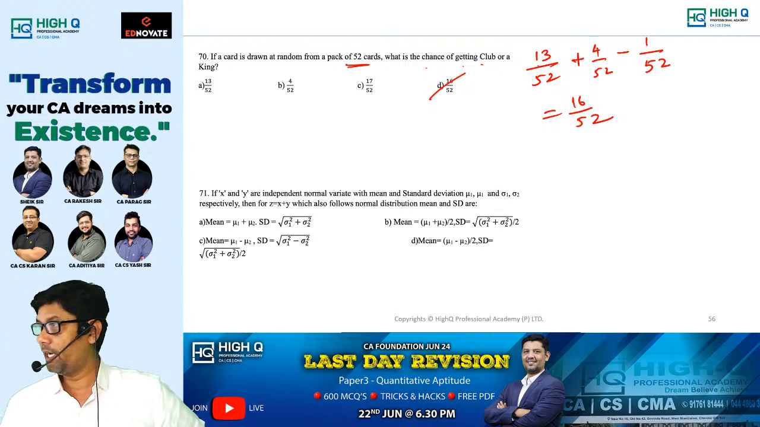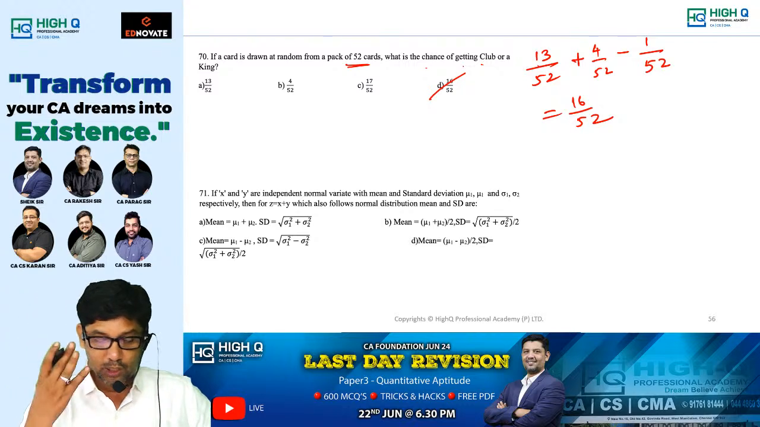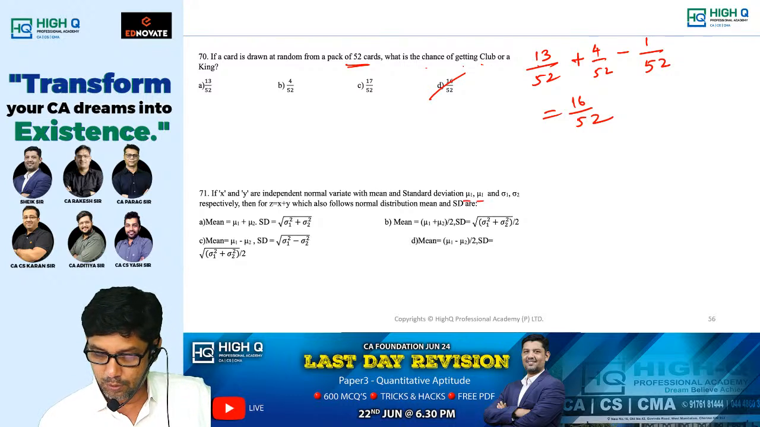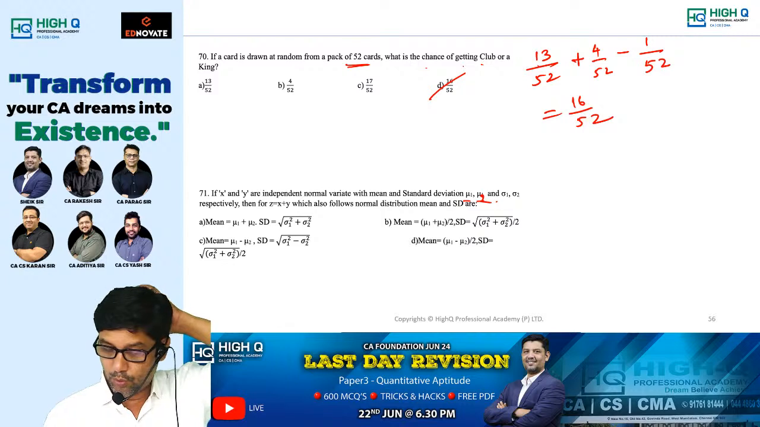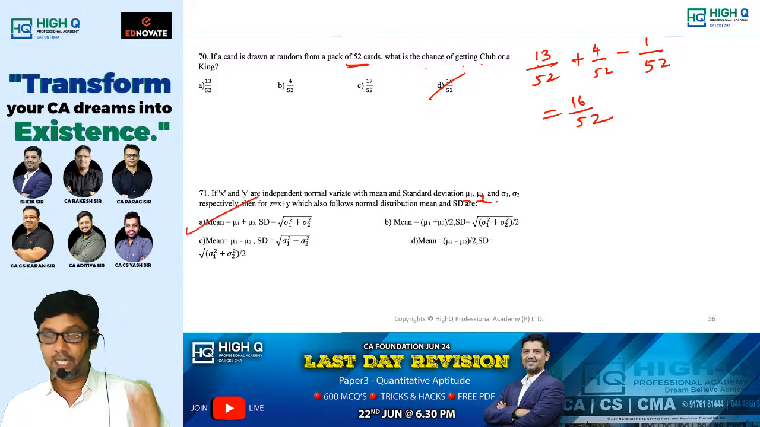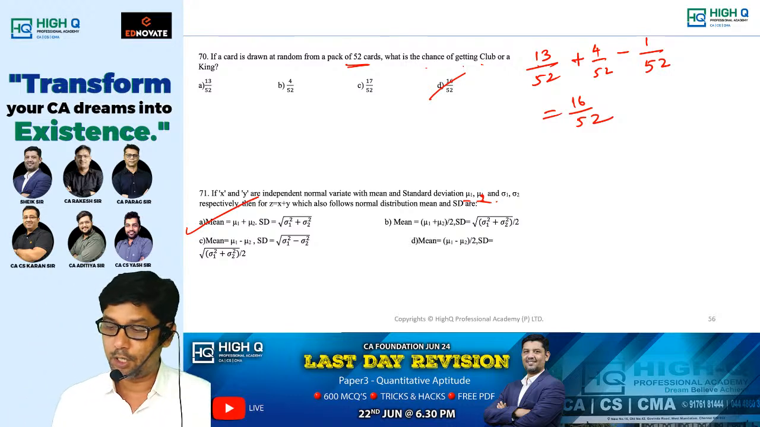What type of question they are asking. See, in the examination, what will you do? X1 and X2 are independent normal variates with mean and standard deviation mu1, sigma1 and mu2, sigma2. Now they ask you to find the sum, whose mean is mu1 plus mu2, and standard deviation is root of sigma1 square plus sigma2 square.